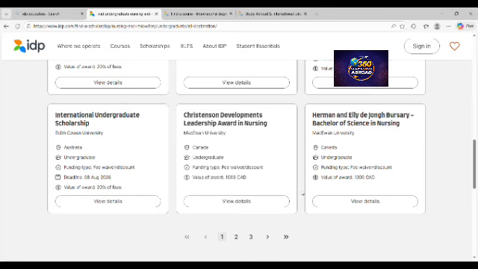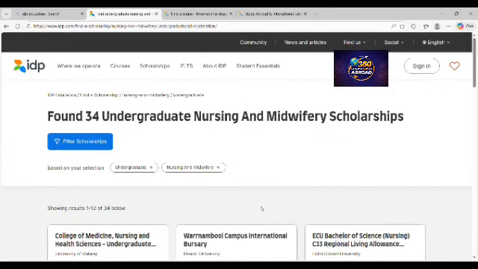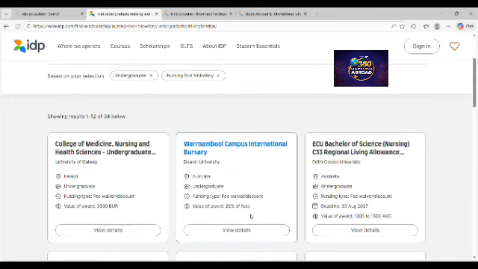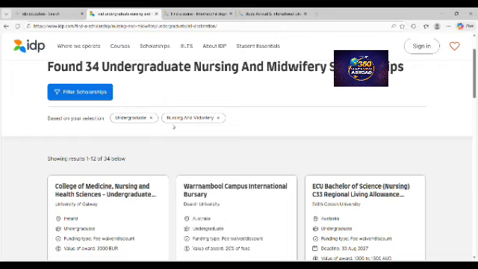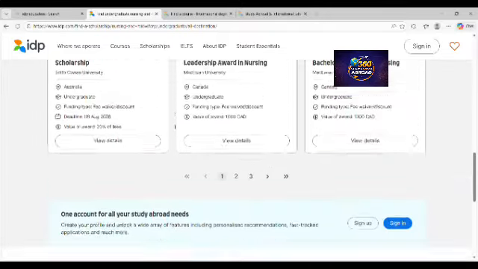So why do you have to go to Google and be struggling when you can just come here and make sure that you filter the information that you want, and then put in the kind of school or the kind of country you want to go to, and then find the college or the institution of your interest and then write to them, and then apply or understand what the scholarship looks like, and then you just apply. You understand? So you don't need to go to Google. You just have to log on to this website or just type this website online, search for it, and then use the filter information. Okay, and then apply the filter after you select whatever your search terms are. Then there you go, you can have access to world scholarships from world universities.